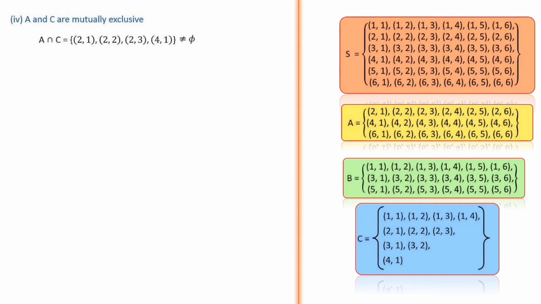That is not a null set. So the statement is A and C are mutually exclusive. We have to check whether it is true or false. We can come to the conclusion A and C are not mutually exclusive. That's why the given statement is false.